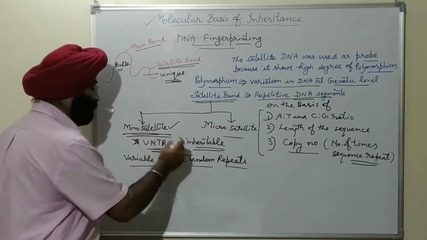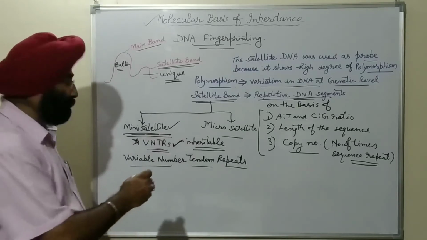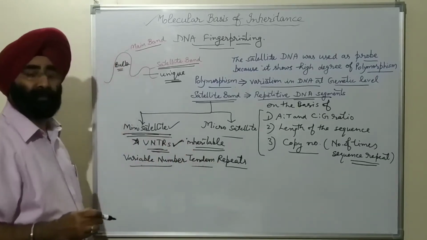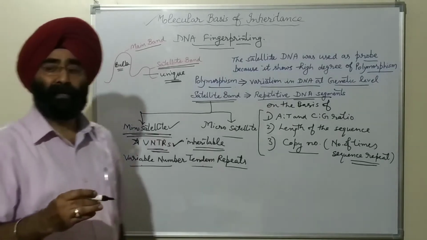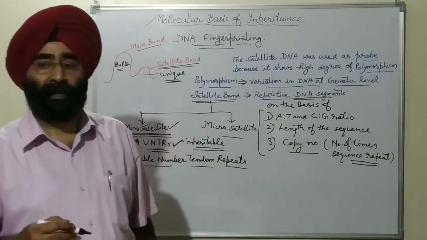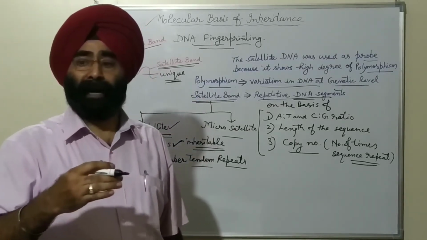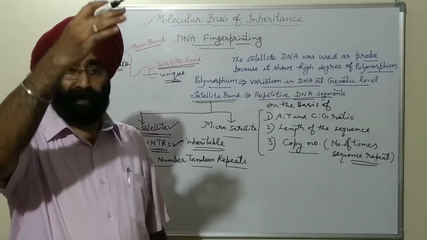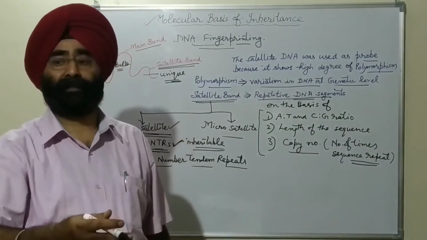In this mini satellite, there are VNTRs. What are VNTRs? These are variable number tandem repeats. As VNTRs are inherited, they pass on from parents to offspring.